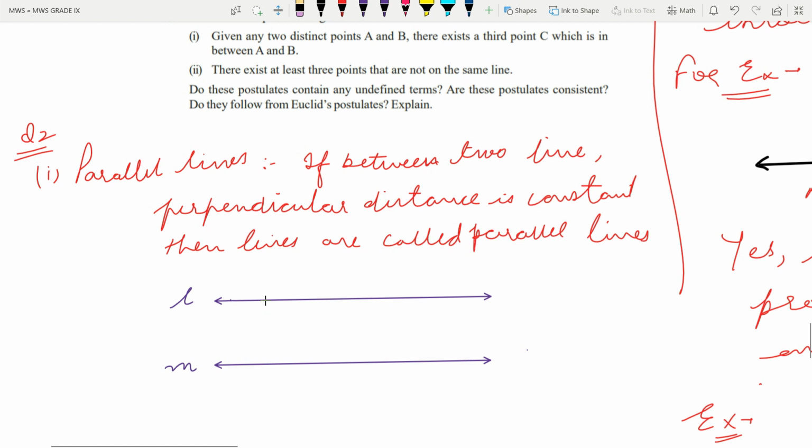From here to here, a straight line, meaning a perpendicular line. See this, it should make 90 degrees with this line, and this line should also make 90 degrees with the other. So this is a perpendicular distance.